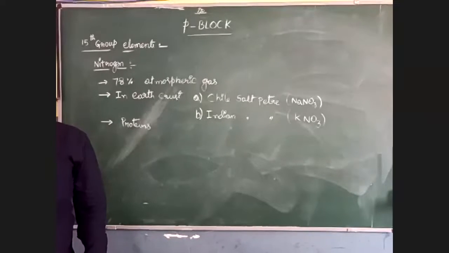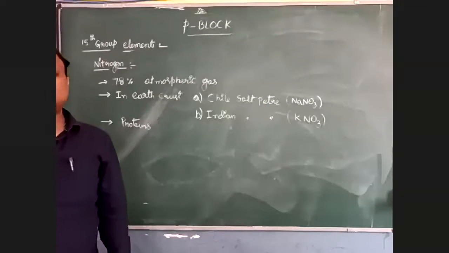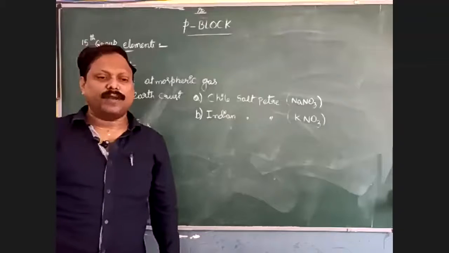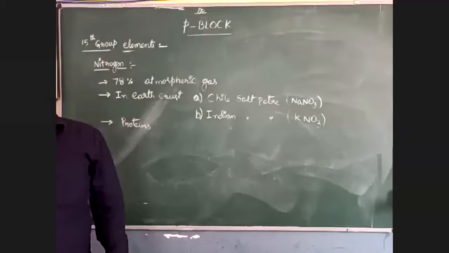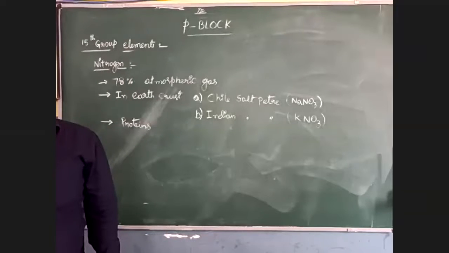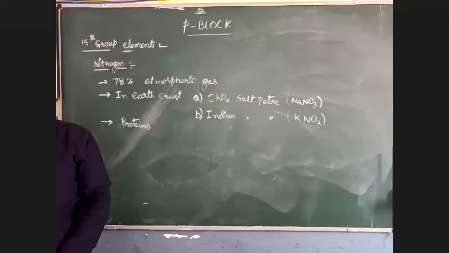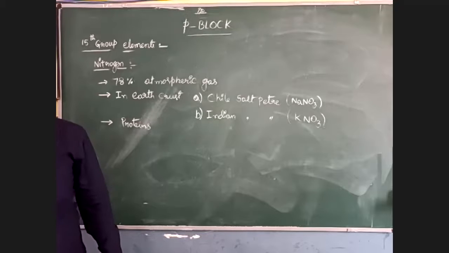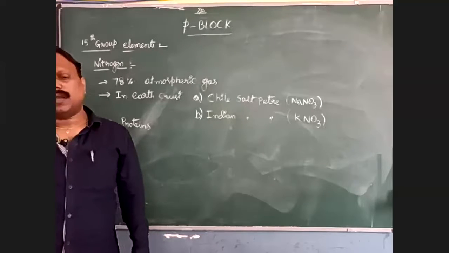Not only in the atmosphere, it is also available in the earth crust in two forms, Chile saltpetre, NaNO3, sodium nitrate, and Indian saltpetre, KNO3, potassium nitrate.